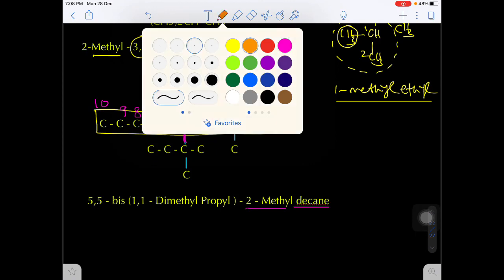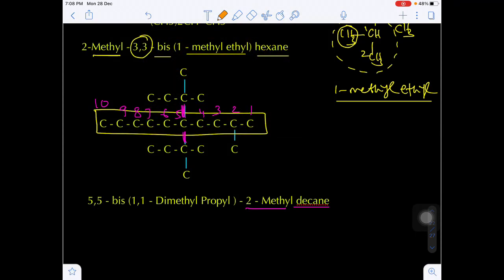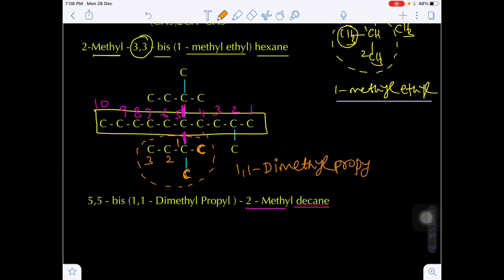In the complex substitution we again have to give the numbering. So this will be the first carbon, second, third. Again on the first carbon you have two methyl groups, so 1 comma 1 dimethyl propyl, this will be the complex substitution which occurs two times on the same carbon.